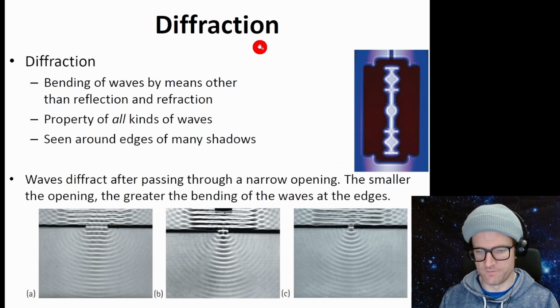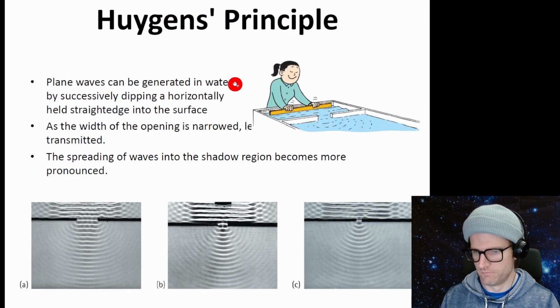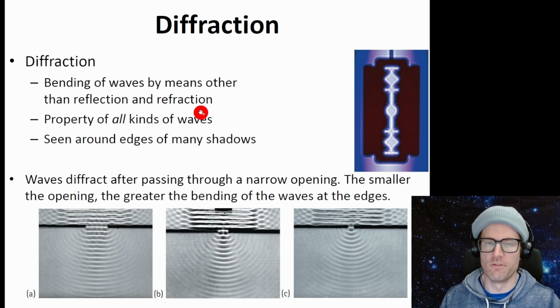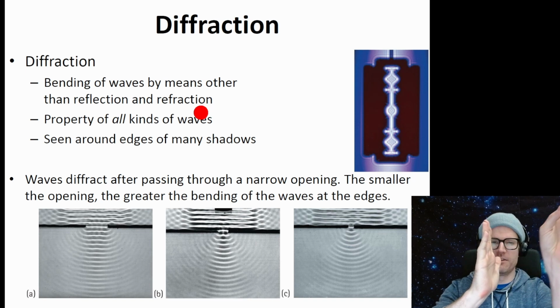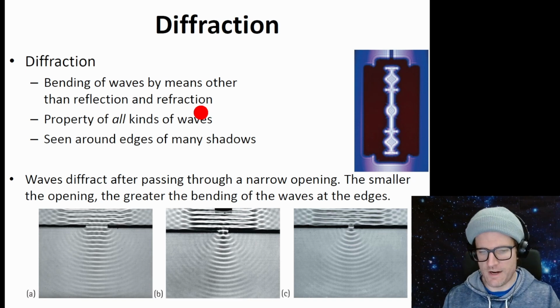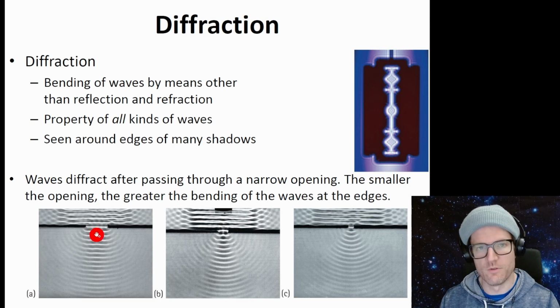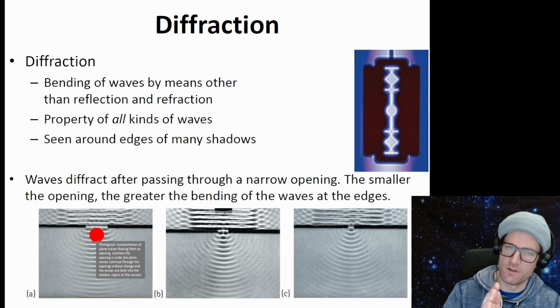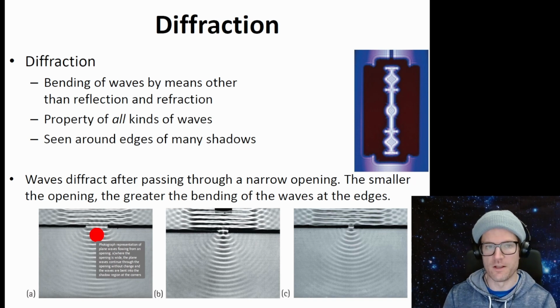Okay, diffraction. This is diffraction, what we just described. Diffraction is the bending of waves by means other than reflection and refraction. Reflection is light coming in and reflecting off. Refraction is light going into a medium and bending. Diffraction is this, where we have an opening or a corner and light or sound can bend around the corner because of Huygens principle.